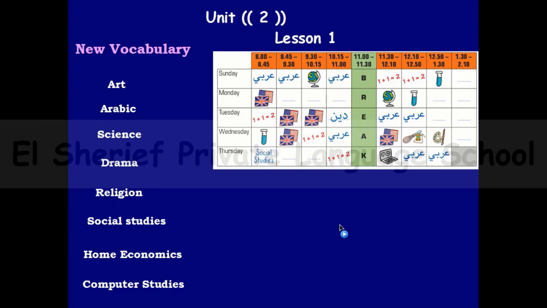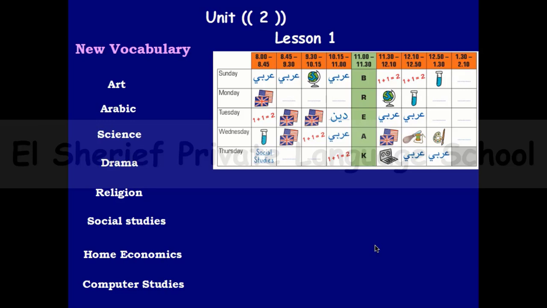You can extract some information about how many times you have Arabic in your schedule. How often do you have an English session in your schedule? When does your science session start on Wednesday? And when does your break start every day? So all of this information you can get from your schedule, and you can know a lot of things about your school day from your schedule and timeline.